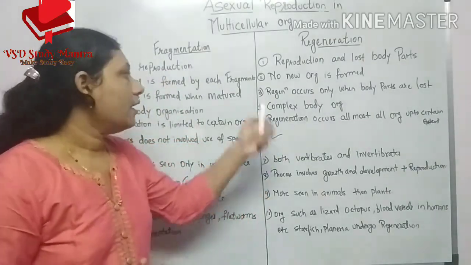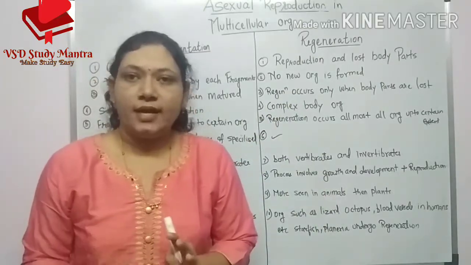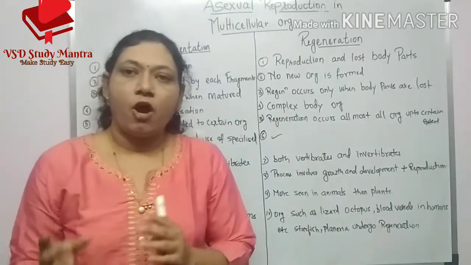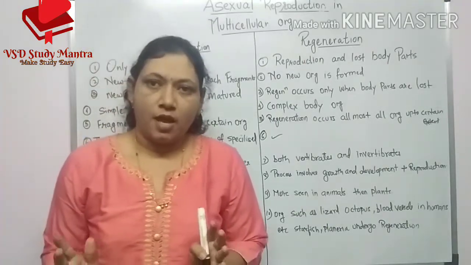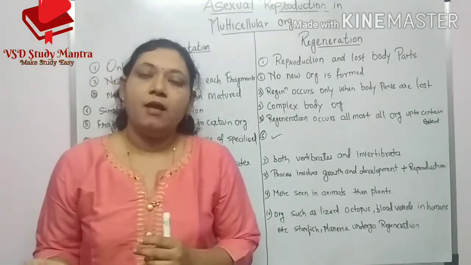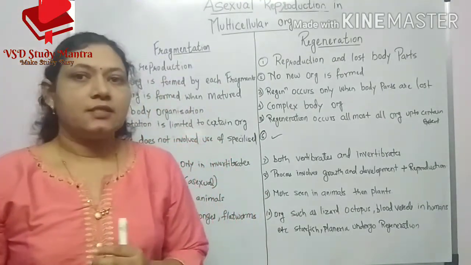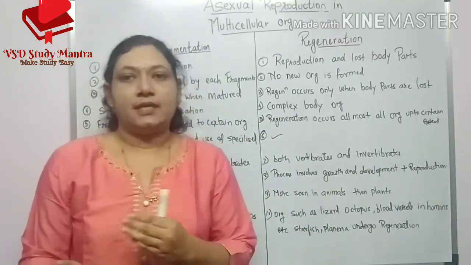And in regeneration, it occurs only when the limbs or body parts are cut off or broken off by any accidental reason, the body parts are lost, and those are regenerated.